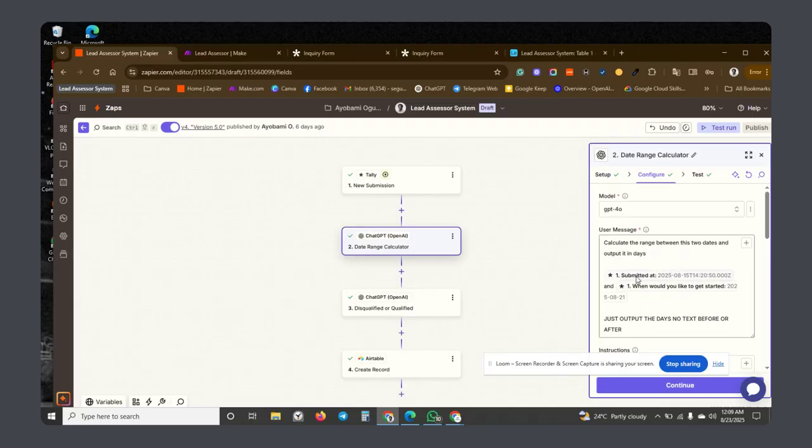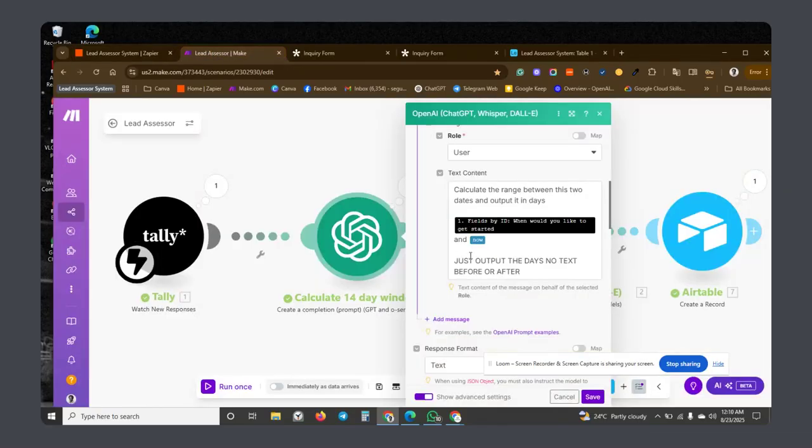Now, Zapier also allows me to pull in the date the form was submitted. So I can add the date the form was submitted and the day the person actually wants the project to start. But on make.com, I really don't have that luxury, right? Somehow, make.com does not give us access to the day the form was submitted.